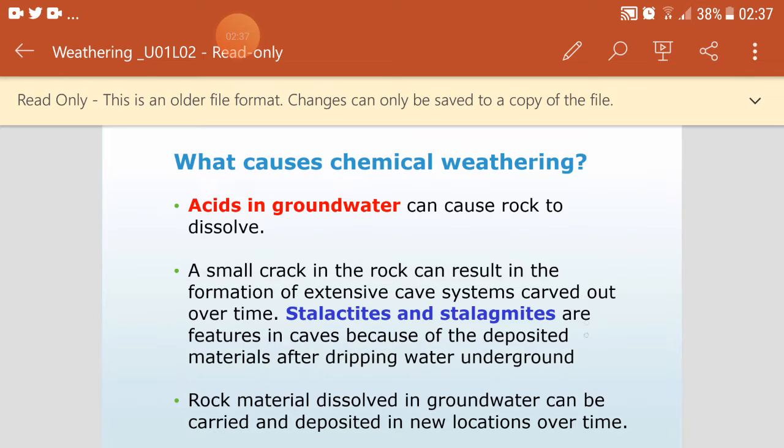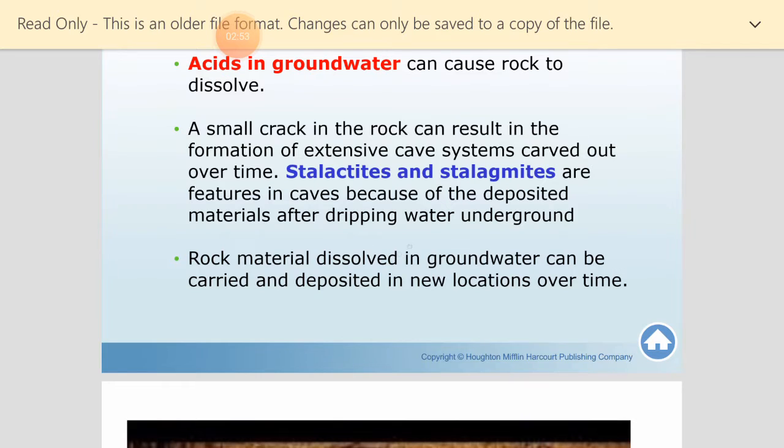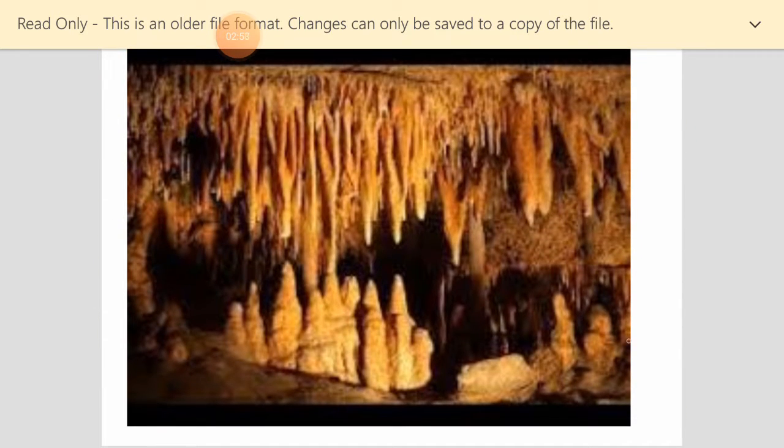Actually, I want to show them because this is very nice to know about. These features in the caves are formed because of the deposited materials after dripping water under the ground. Look at this. This is a cave.